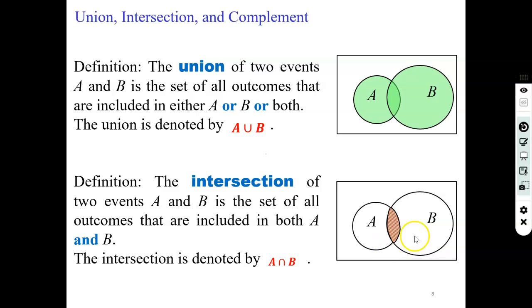Intersection of the two events A and B is the set of all possible outcomes which are present in both A and B. Present in both, so it will be included in A union B. Union is denoted by this sign, and A intersection B is denoted by this: A inverted U sign and then B.